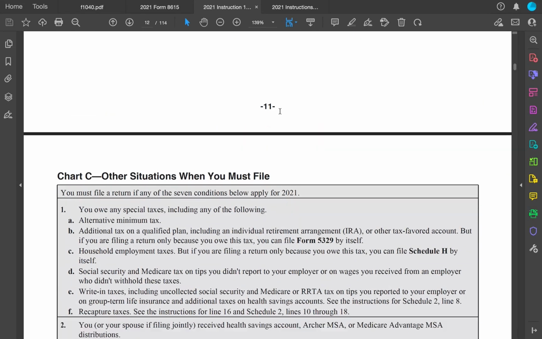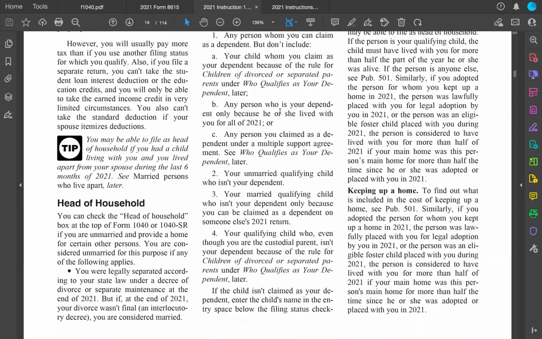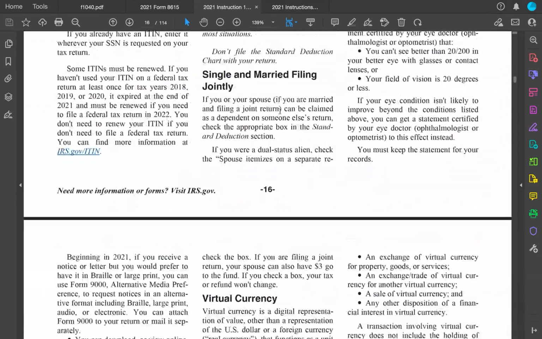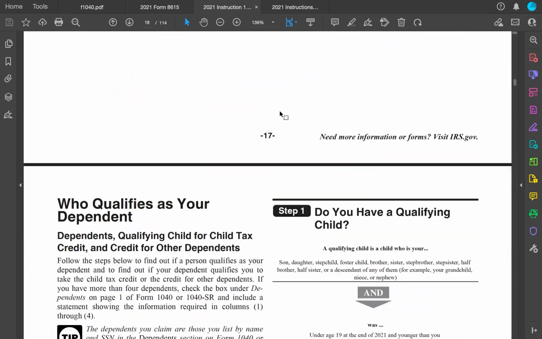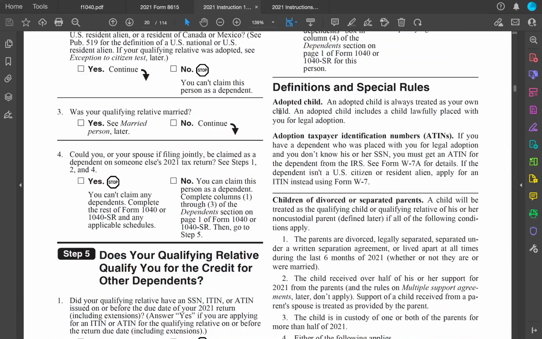And you just scroll down till you get to the form, your line by line instructions. Again, this is how I work these types of problems. It just depends on the person. Usually, if you want to know something, you can find it in the instructions.